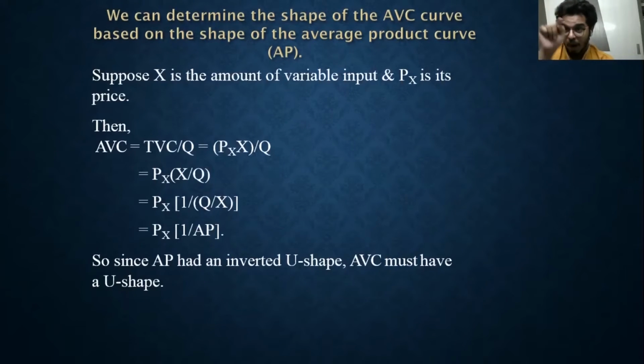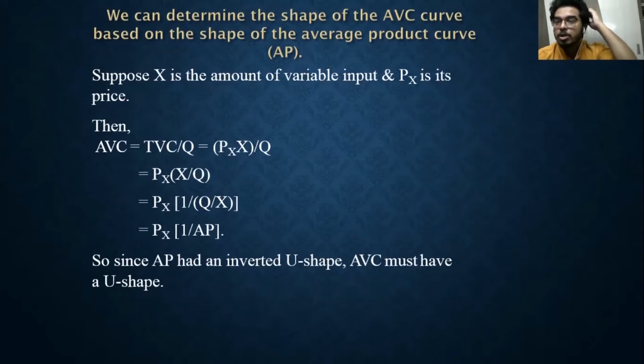Now 1 by this means the curve becomes like this. Now 1 by average product looks like this. Turning it upside down, it becomes a U-shaped